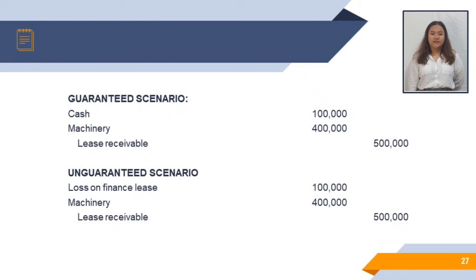Under the unguaranteed scenario, the lessor shall recognize a loss on finance lease for the difference. Debit loss on finance lease 100,000 pesos. Debit also machinery 400,000 pesos and credit lease receivable for 500,000 pesos.